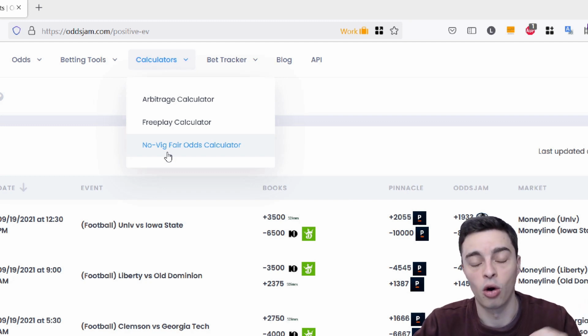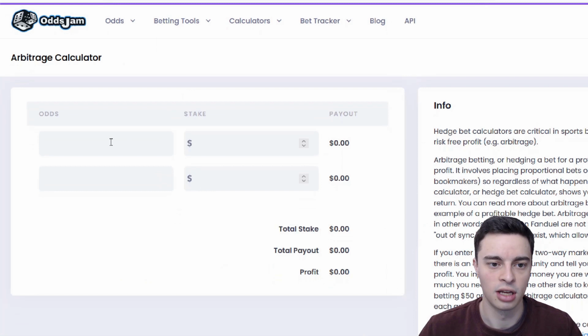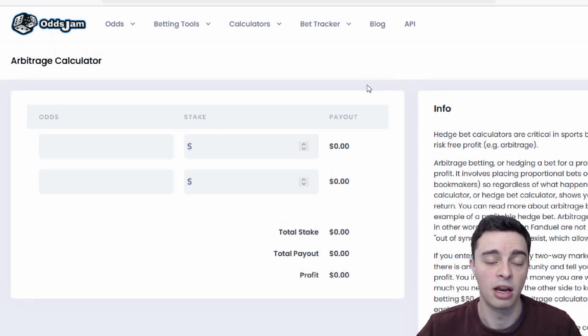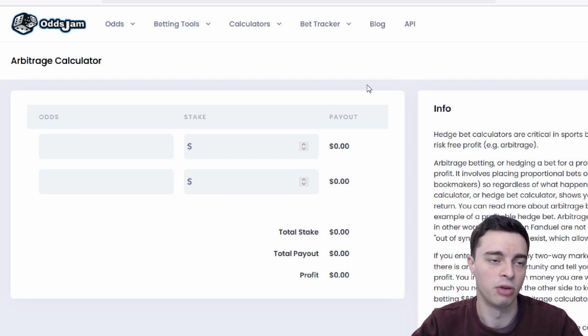That would be quite nice. Or rounding of the odds would actually be quite another nice feature that they don't have in there at the moment. They just have a fairly simple one, as you can see here, where you just enter the odds and the stakes and it'll calculate it down to the nearest cent. But if you are doing arbitrage betting and you're looking to stay under the radar, doing what I call defensive arbing, you want to look at rounding your stakes as a really basic way of protecting yourself from getting banned